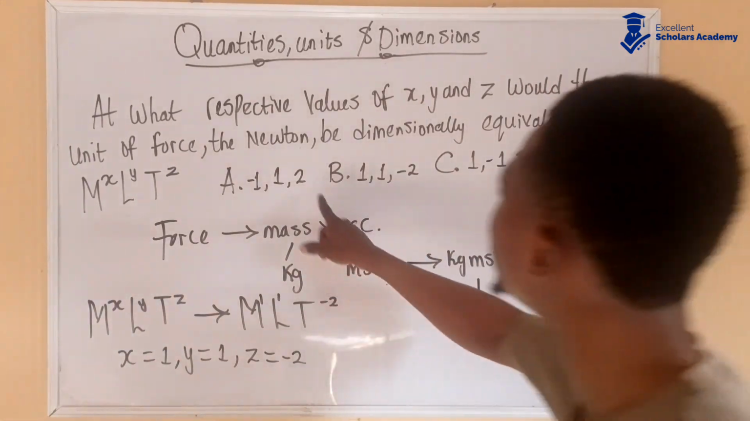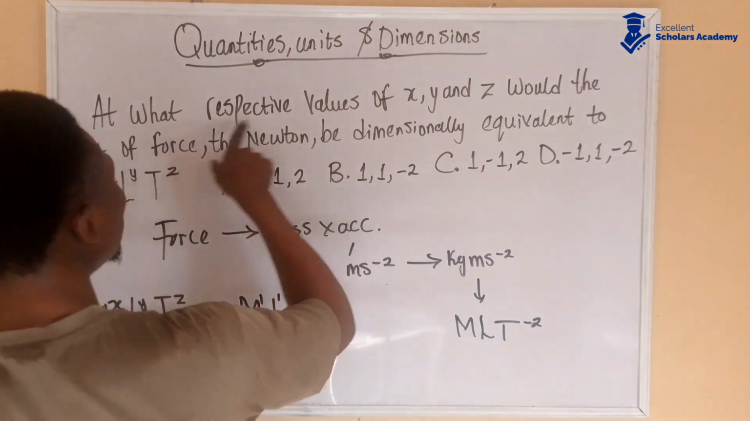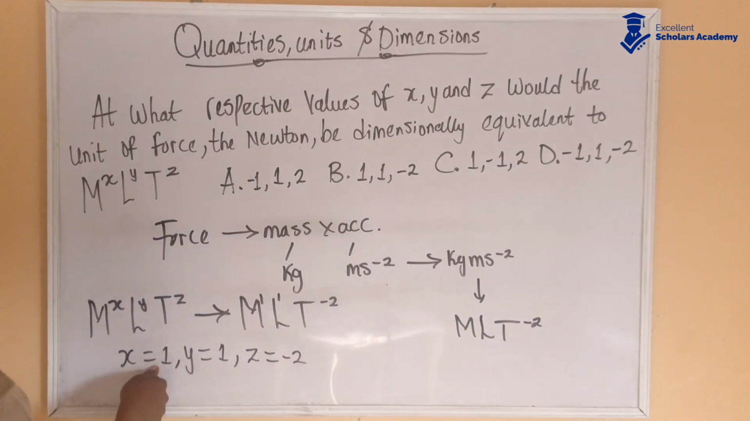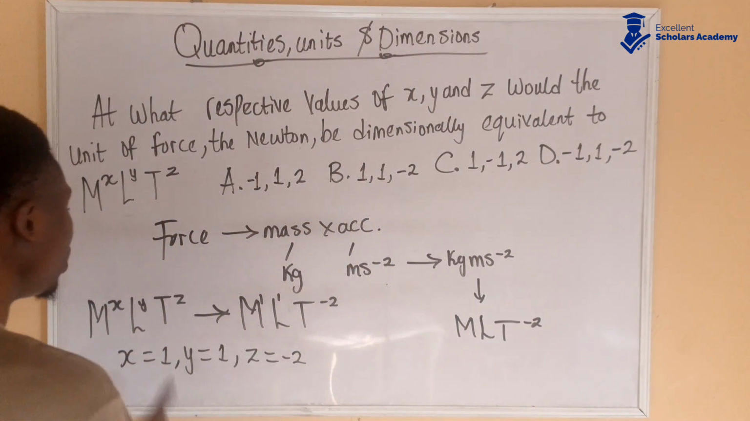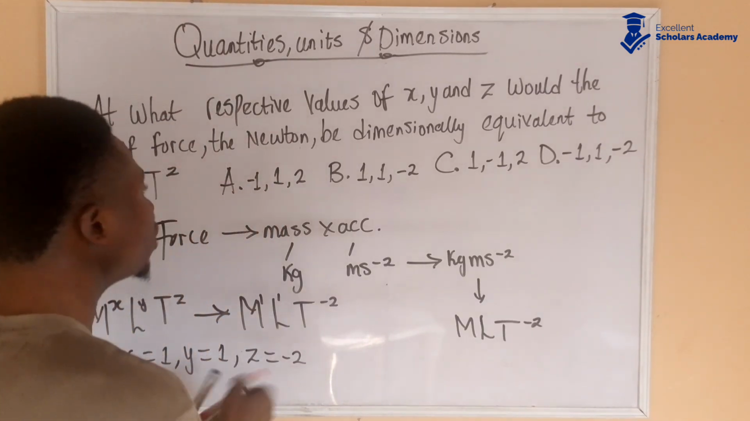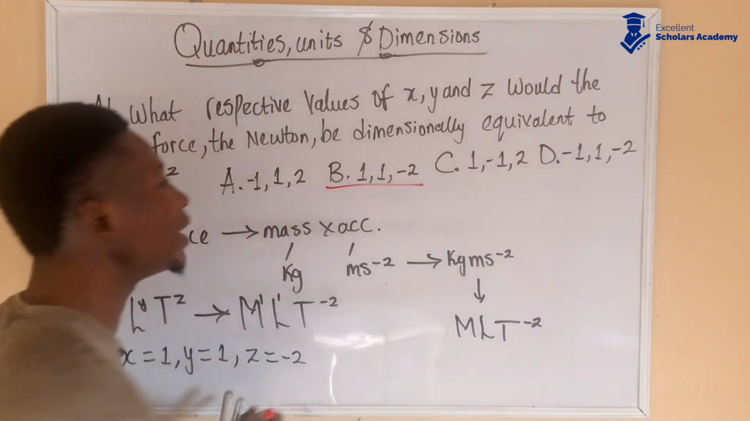So which of these, because it said equivalent to this respective value of x, y, and z. These are the respective values of x, y, and z, which are 1, 1, minus 2. So which of these options has 1, 1, minus 2? That's option B. So option B is our answer to this question.